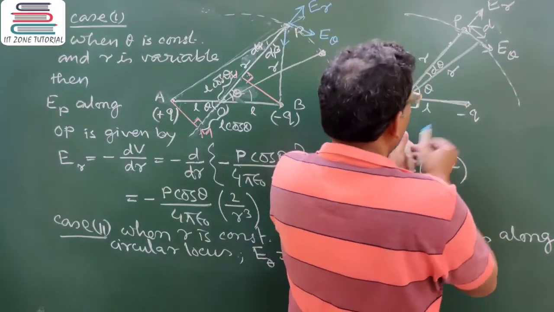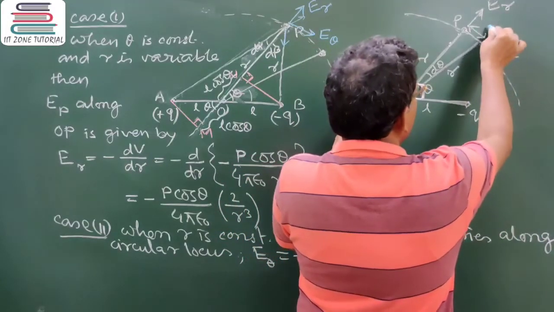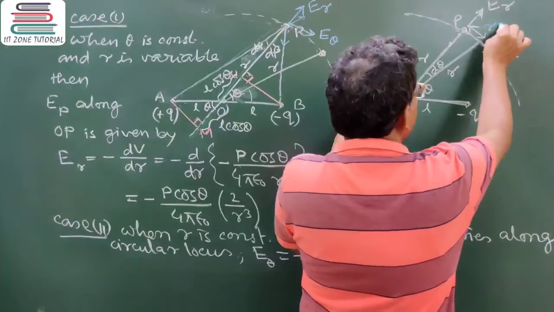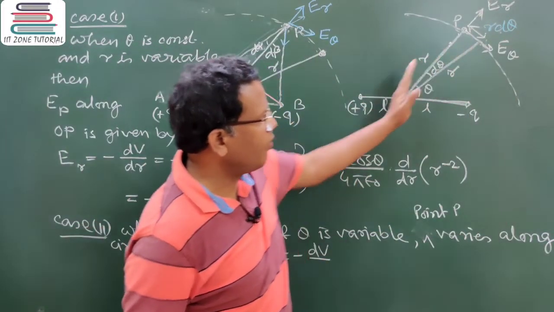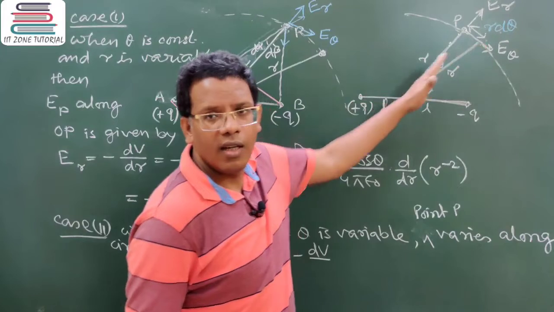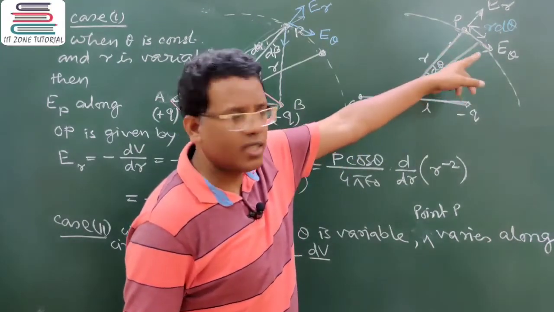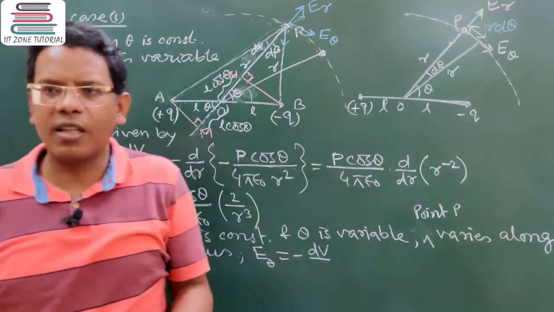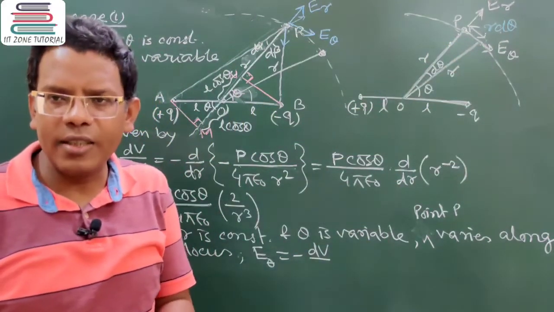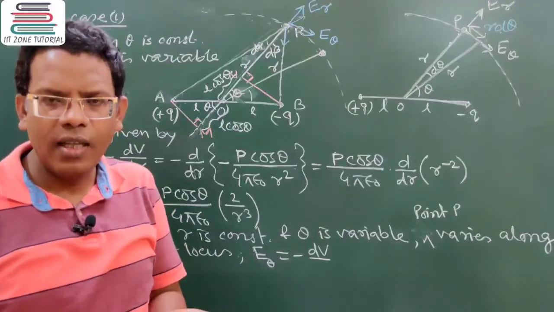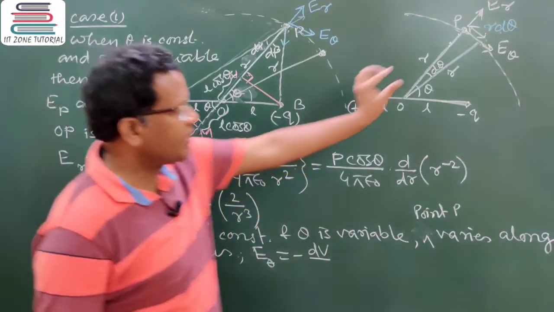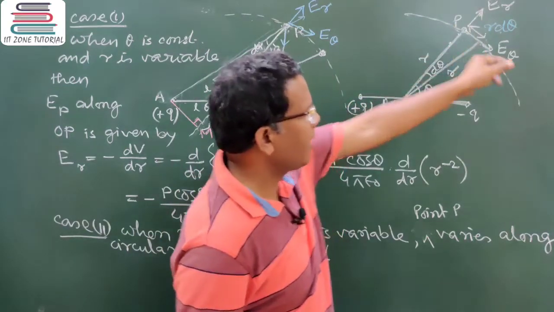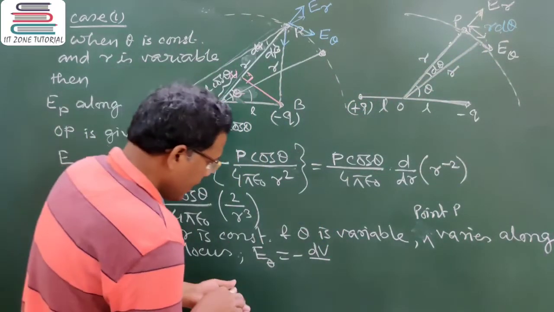Rather, can we write this as r d theta? This is the arc length of a circular circumference. Arc of a circular circumference can be written as radius into angle subtended. Could you follow me or not? Yes, sir. This gradient length can be written as r d theta, so I can write it as dV